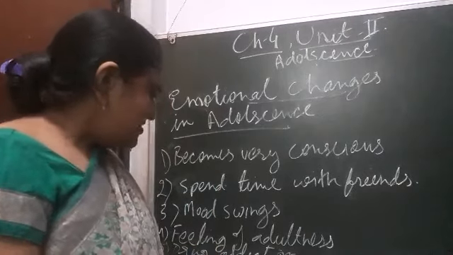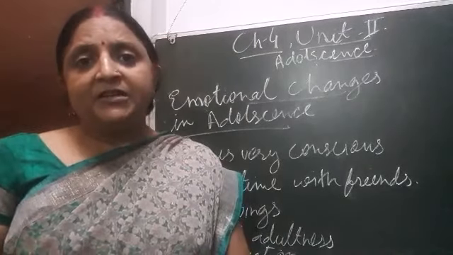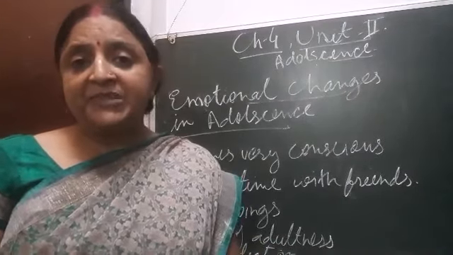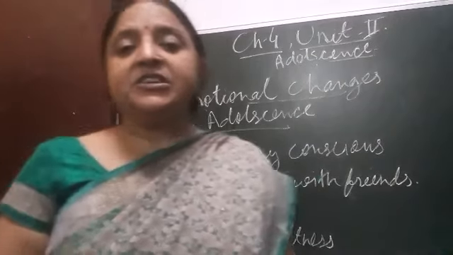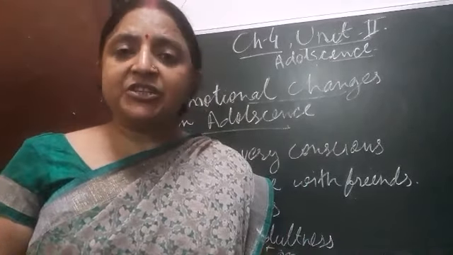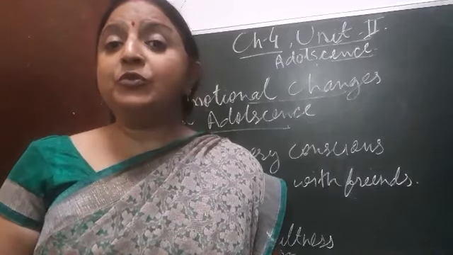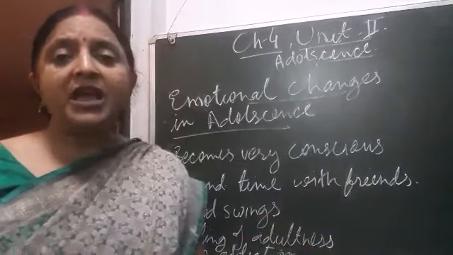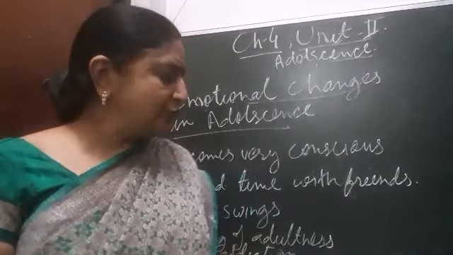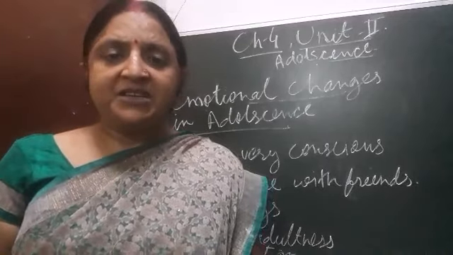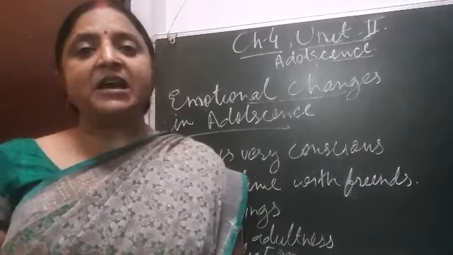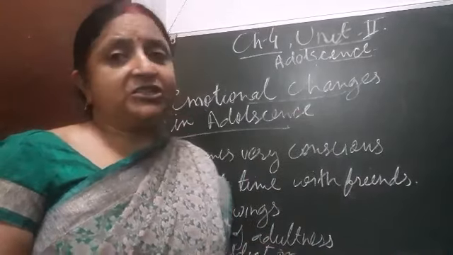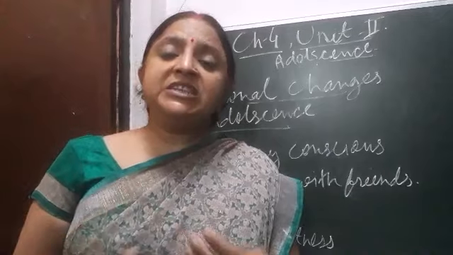Now next is drug addiction. At this age, the mind is tempted, and some youngsters may be tempted to do things, so they start smoking, drinking alcohol, and taking drugs, and they become drug addicts. These are some of the emotional changes that occur in an adolescent's body.